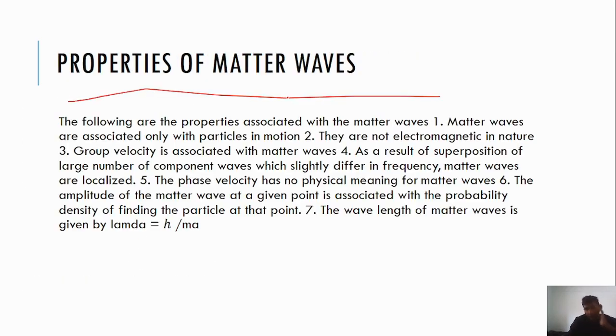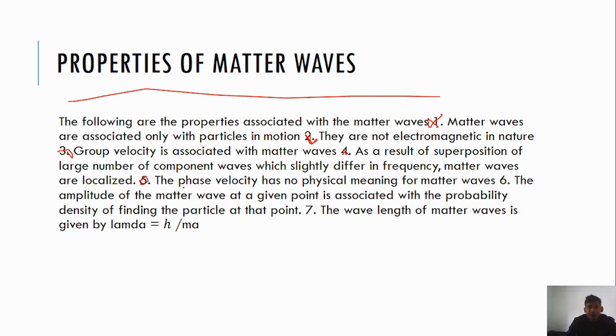Properties of matter waves. The following are the properties associated with matter waves. First property: the matter waves are associated with particles in motion. Second property: they are not electromagnetic in nature. Third property: group velocity is associated with the matter wave. Fourth property: as a result of the superposition of a large number of component waves which are slightly different in frequency, matter waves are localized.